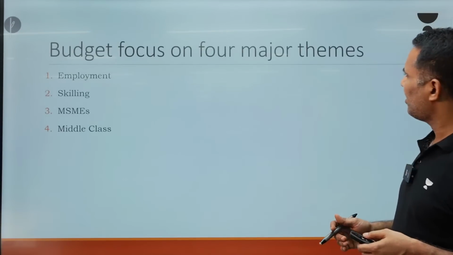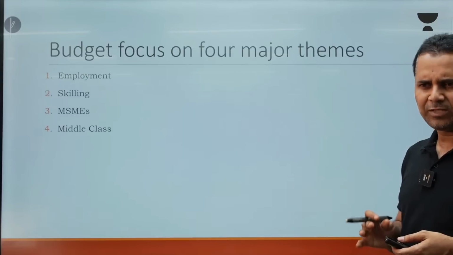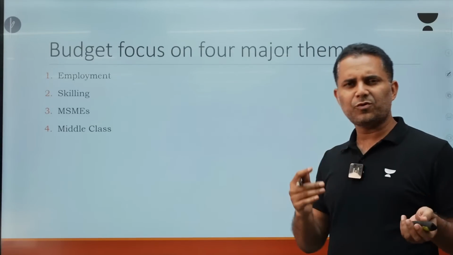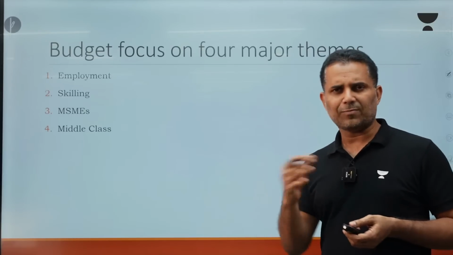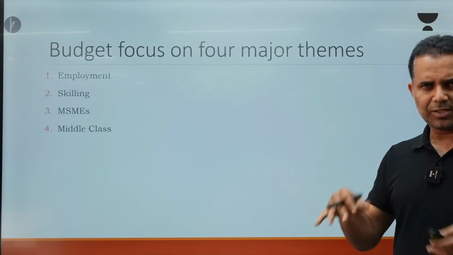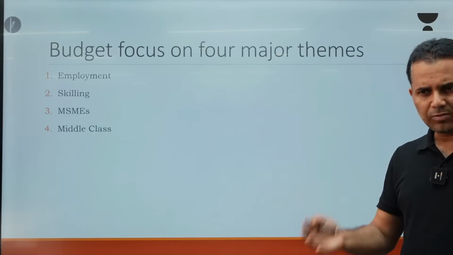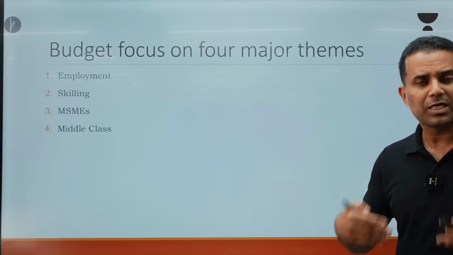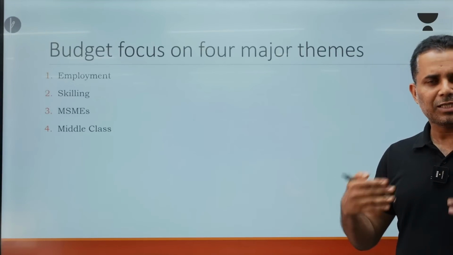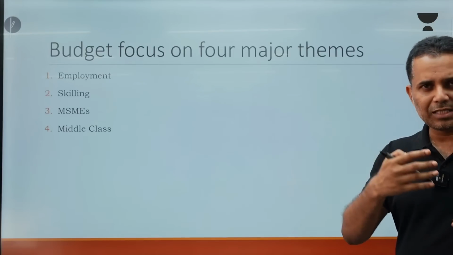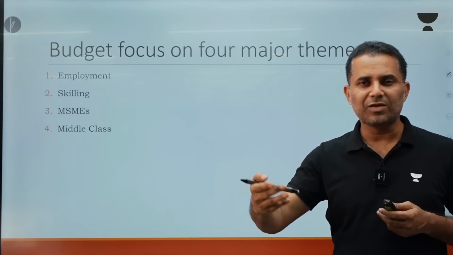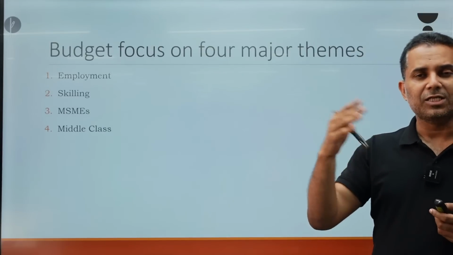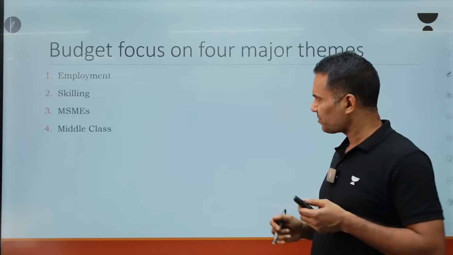The main themes, the 4 themes of this budget, as I told you, in the last few years we have focused mostly on the supply side, mostly on infrastructure and removing the supply side bottlenecks. This budget is going to focus on the bottom-up approach to create more and more demand, so that this demand could be supplied by the private sector, and then the short-term and medium-term growth should be driven by the capital expenditure of the private sector.